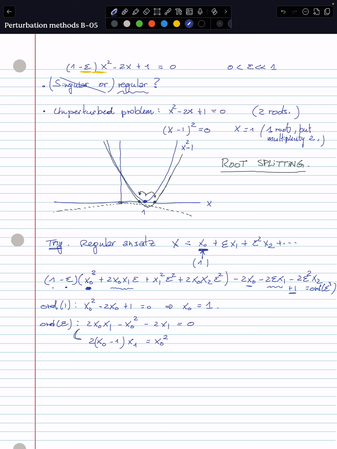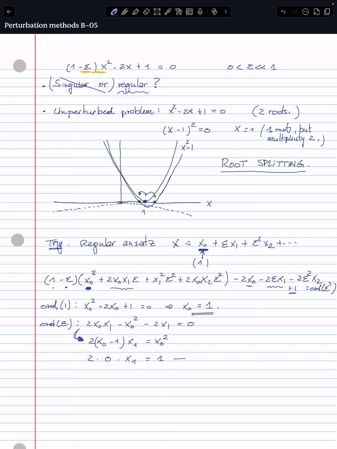You see from here to there, I have just pushed this to the right hand side. And in what remains, we see that we have 2x1 multiplied by x0 minus 1. And unfortunately, this doesn't work because x0 is equal to 1. And it just is going to say that 0 times twice times x1 is equal to 1.